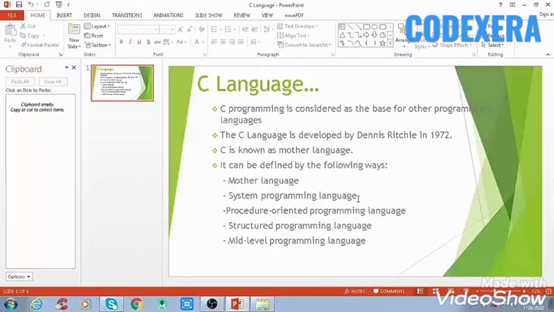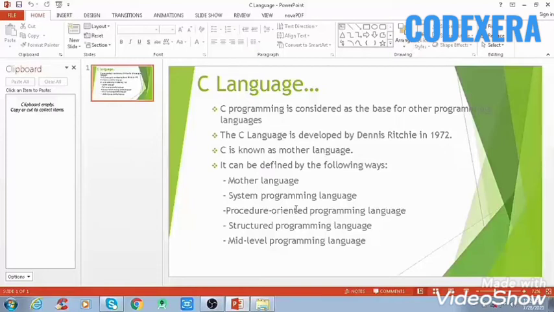After that, C as a procedural language, that means a procedure oriented programming language. What does this mean? A procedure is known as a function. We have already learned about functions in many programming languages, and there are also method, routine, subroutine, etc. A procedural programming language specifies a series of steps for the program to solve the problem.